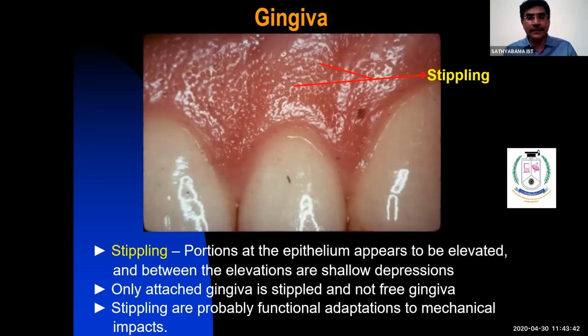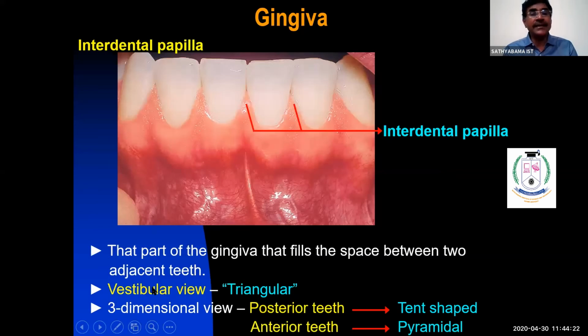In stippling, the portions of the epithelium appear elevated, and between the elevations there are shallow depressions, which appear as the orange peel appearance. Only attached gingiva is stippled, not free gingiva. It is thought that stippling is a functional adaptation. When different masticatory forces are exerted in the mouth, these forces cause the stippling, so it is probably a functional adaptation to mechanical forces. Understood? Right. So now, interdental papilla.